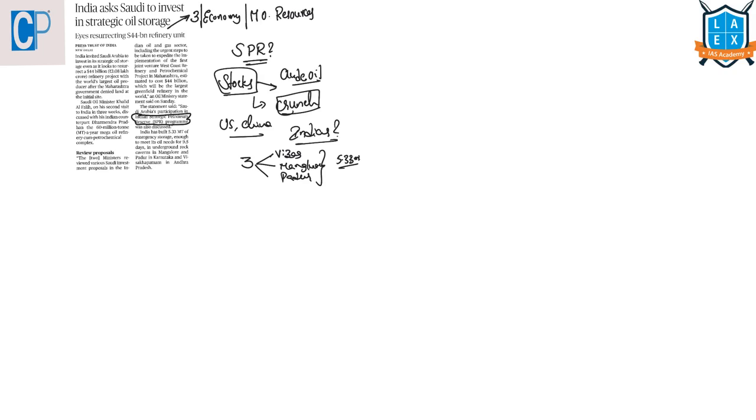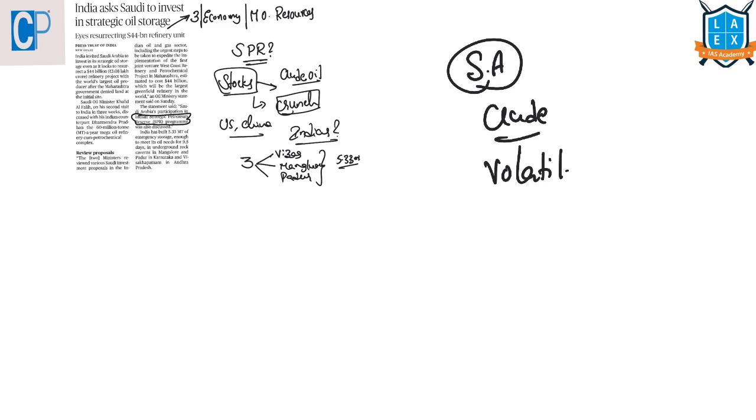India is seeking investment from Saudi Arabia in order to build emergency crude reserves that will act as a buffer stock if there is any volatility in oil prices, and if there are any supply distortions for the 3rd largest oil consumer.